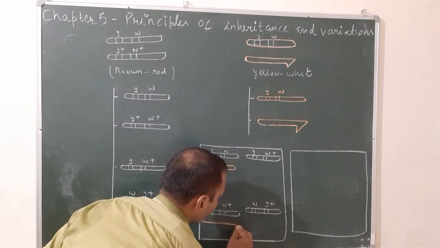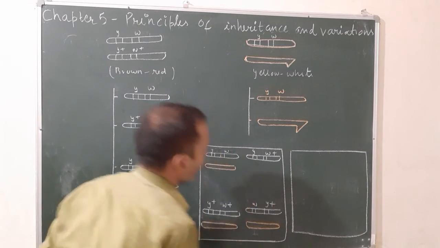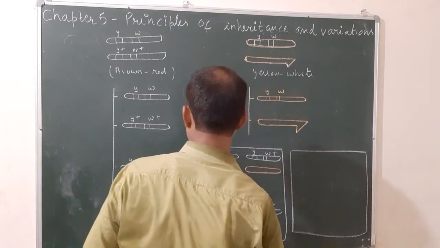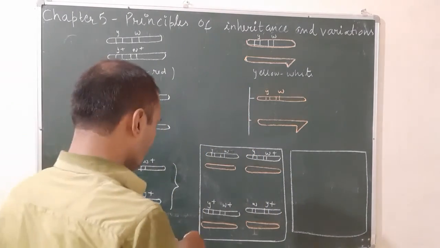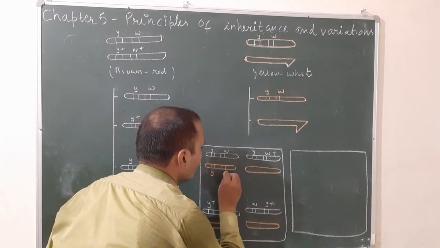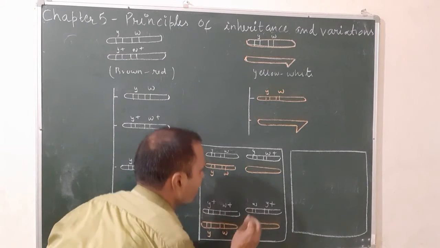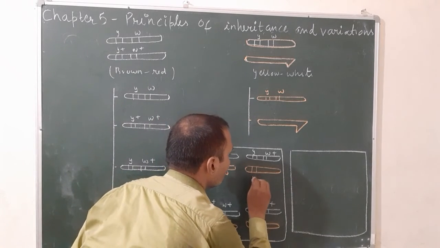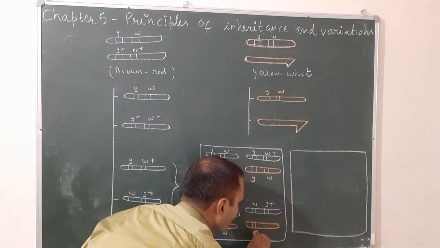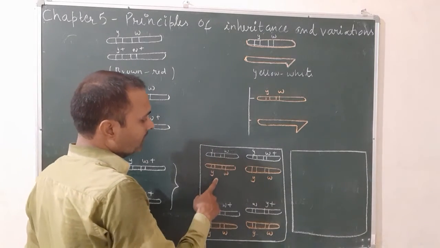Again, you will combine with these YW, so we write here YW, here also YW, here also YW, and here also Y and W. Here phenotype will be yellow white.